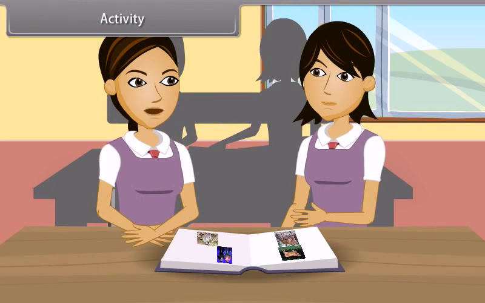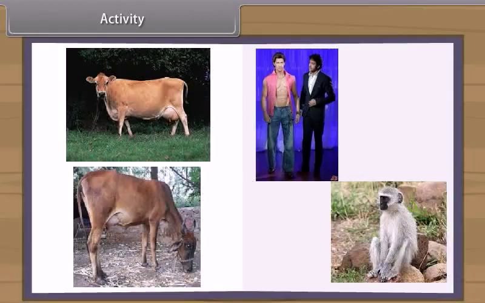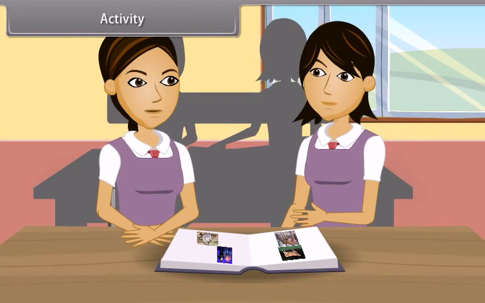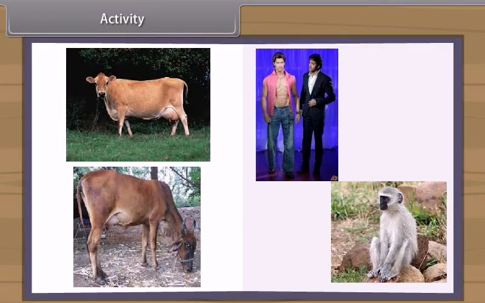Let us do an activity to find out the similarities within a genus and differences among various genera. When we study physical characters of Desi cow and Jersey cow, we find very few differences. But when we see them in a crowd, then a Jersey cow can be distinguished from a distance due to its height and stature. But when we look at cow and monkey, then we find that man resembles a monkey more than a cow, although all are mammals.